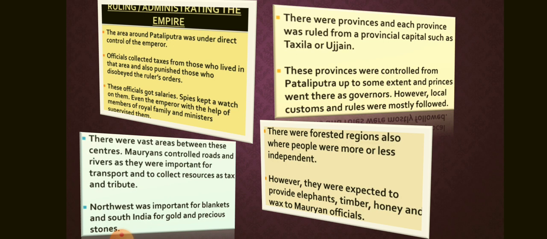Many of these officials were given salaries. Messengers went to and fro, and spies kept a watch on the officials. And of course, the emperor supervised them all. With the help of members of the royal family and senior ministers, the emperor also supervised them all.